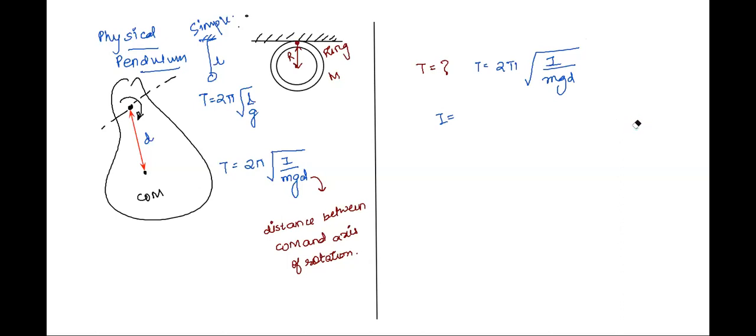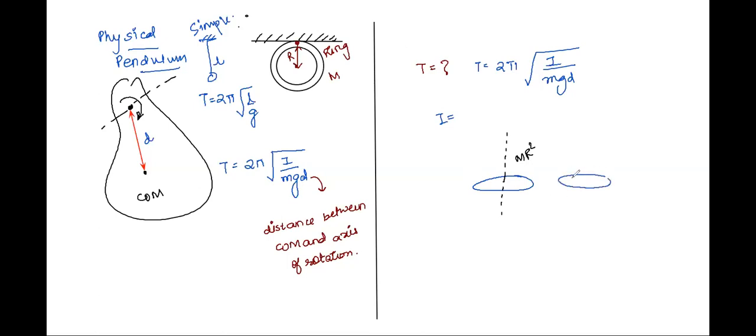So here, this is the ring, right? You are very correct when you say the moment of inertia for the ring about the central axis is mr square. But here the oscillation is not taking place about the center. The oscillation is taking place about the periphery. See here,